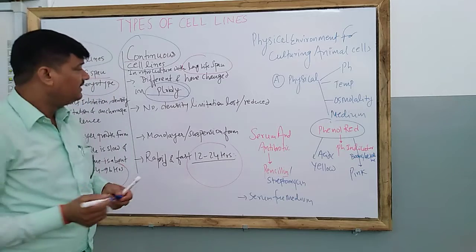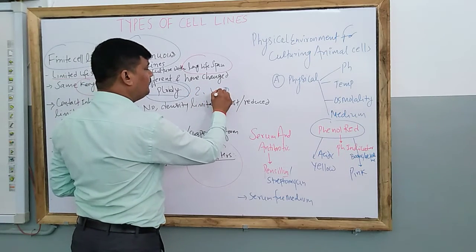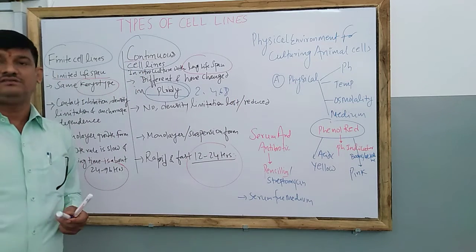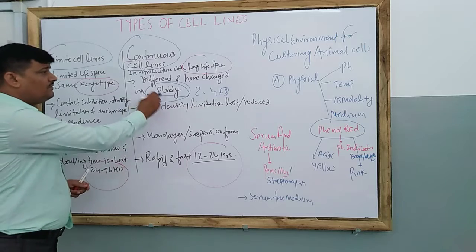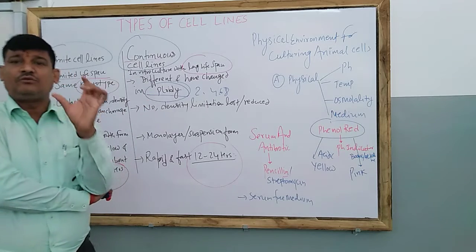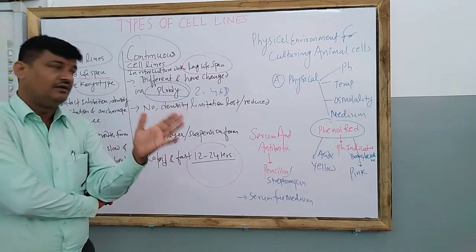Aneuploidy, polyploidy. It means 2, 4, 8 or 2, 4, 6 like that. Their number of chromosomes is doubling or increasing generation to generation. So they have a change in ploidy. It means the basic set of chromosome number has changed. That is called ploidy.